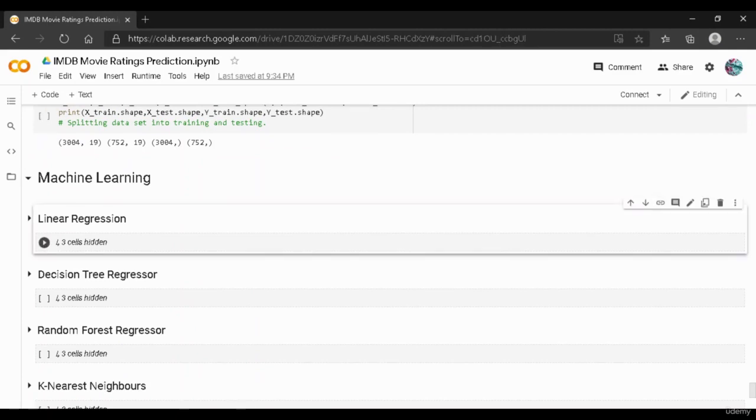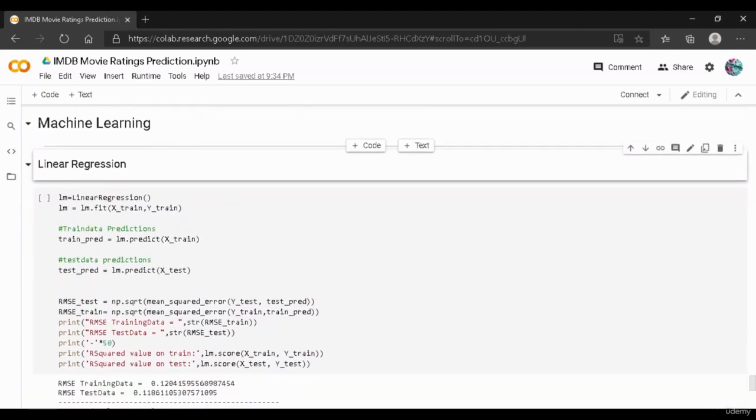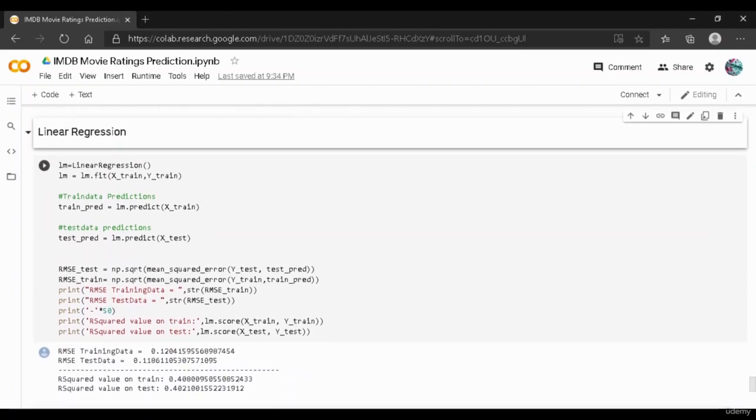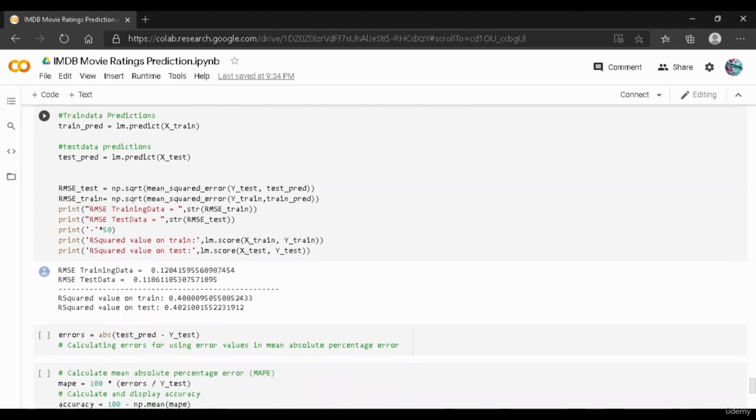And the next thing that we have done over here is that we have applied machine learning models. So among all the models, the first model is our linear regression model. And over here you can see that we have used the linear regression, and we have done the linear regression dot fit on X train and Y train. And then we have used the model.predict on xtrain, which is nothing but the lm.predict. So basically our linear regression is in lm, and we have done the lm.predict on xtrain, and then we have also done the lm.predict on xtest.